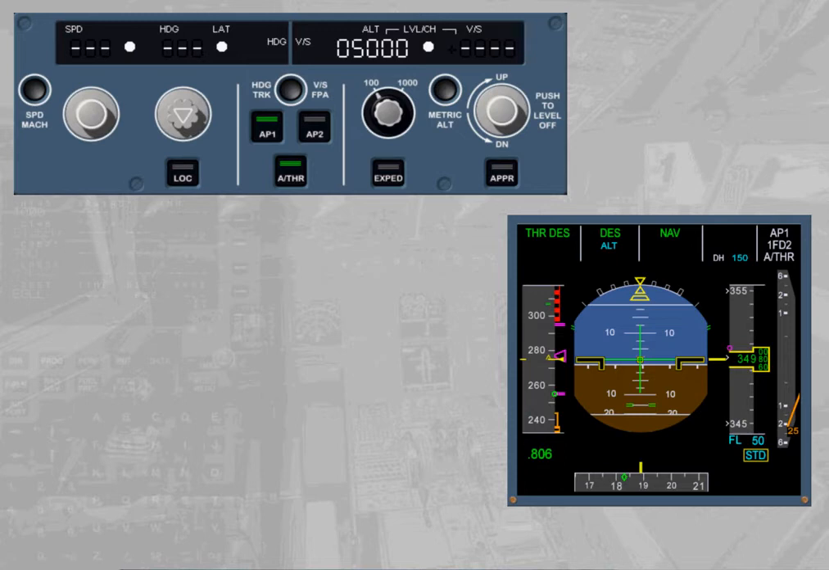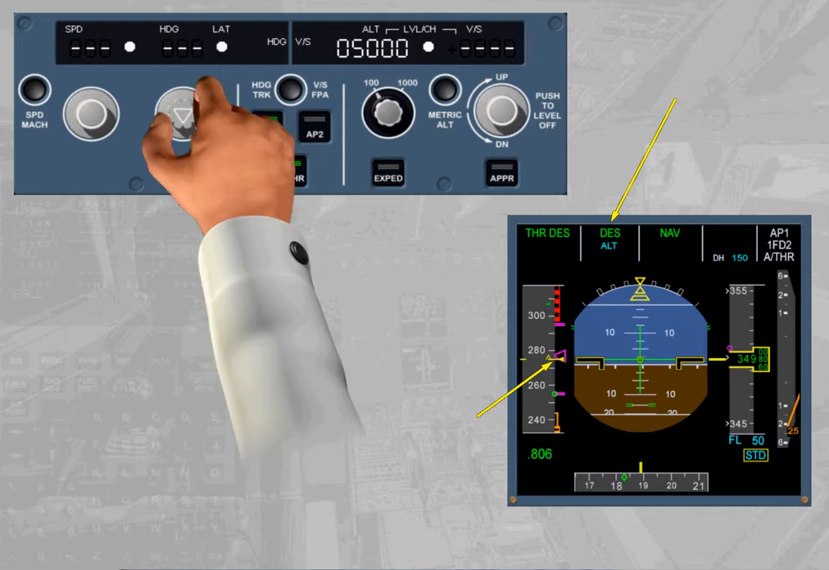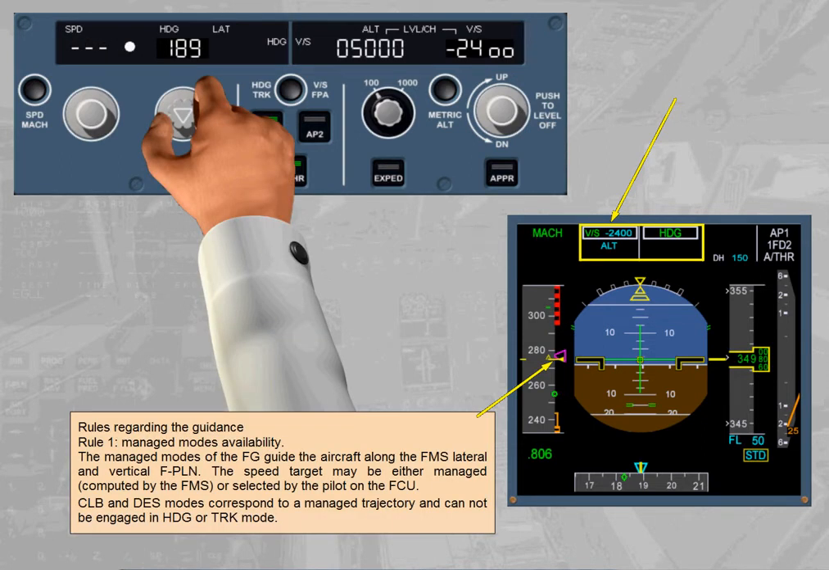Regarding the guidance. Rule 1. Managed modes availability. The managed modes of the FG guide the aircraft along the FMS lateral and vertical flight plan. The speed target may be either managed, computed by the FMS, or selected by the pilot on the FCU. Climb and descent modes correspond to a managed trajectory and cannot be engaged in heading or track mode.